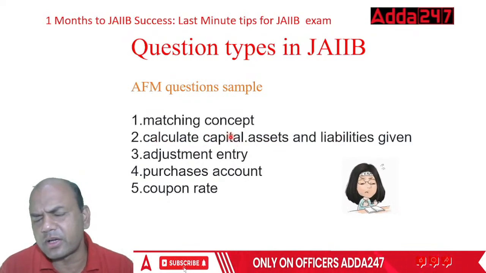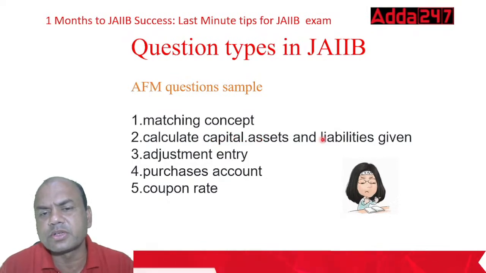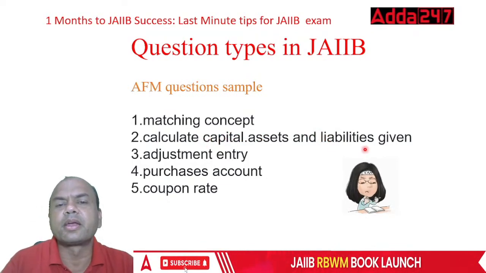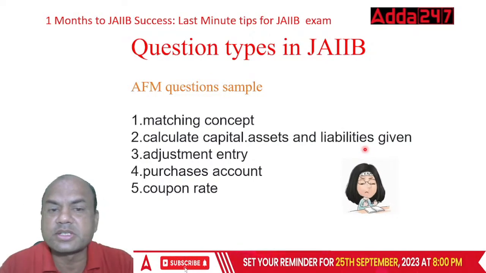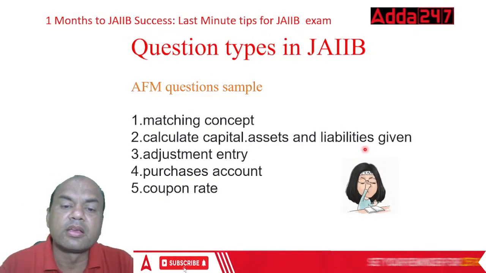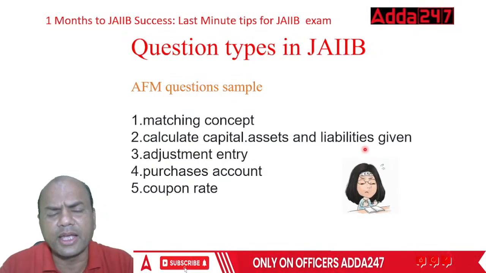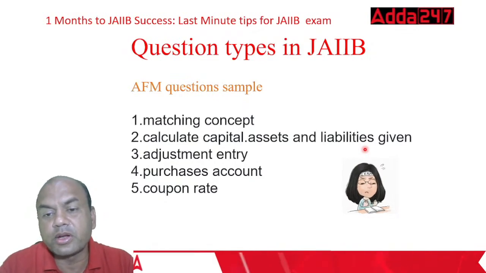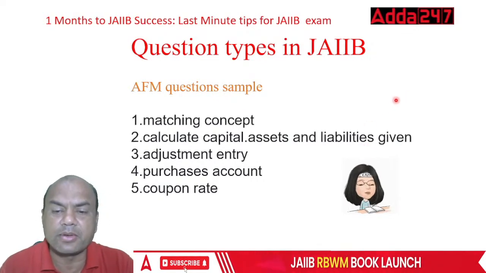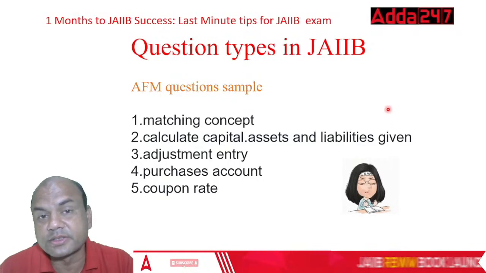It's very easy. How can anyone tell me the equation of this? Capital, assets and liabilities total. Can anyone tell me the equation? Actually, see here, the equation is very simple. Let me see how many of you are typing, because now it's exam time, right? You need to answer this.